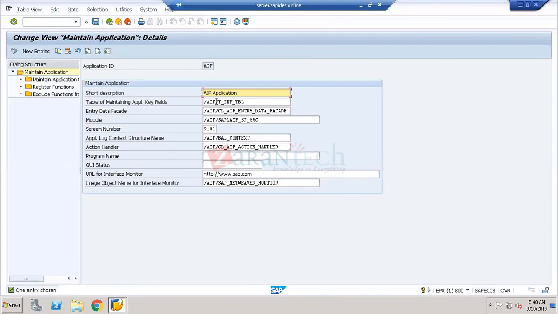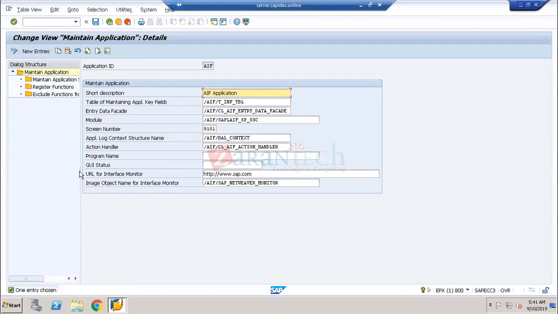A lot of error corrections have to be done. It is part of the duty of the Application Interface Framework, and a consultant is going to monitor all this on a day-to-day basis. Very important.